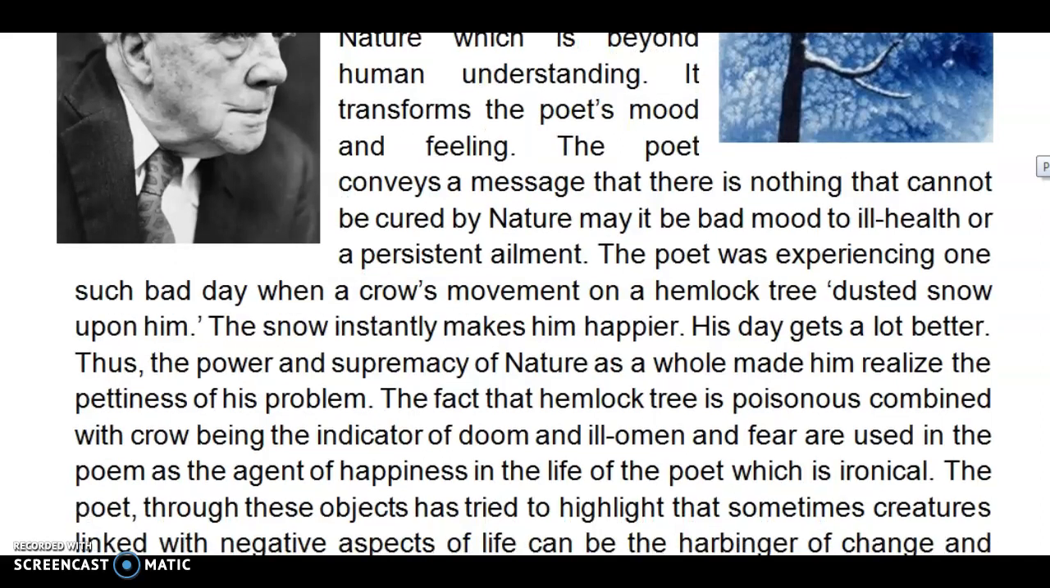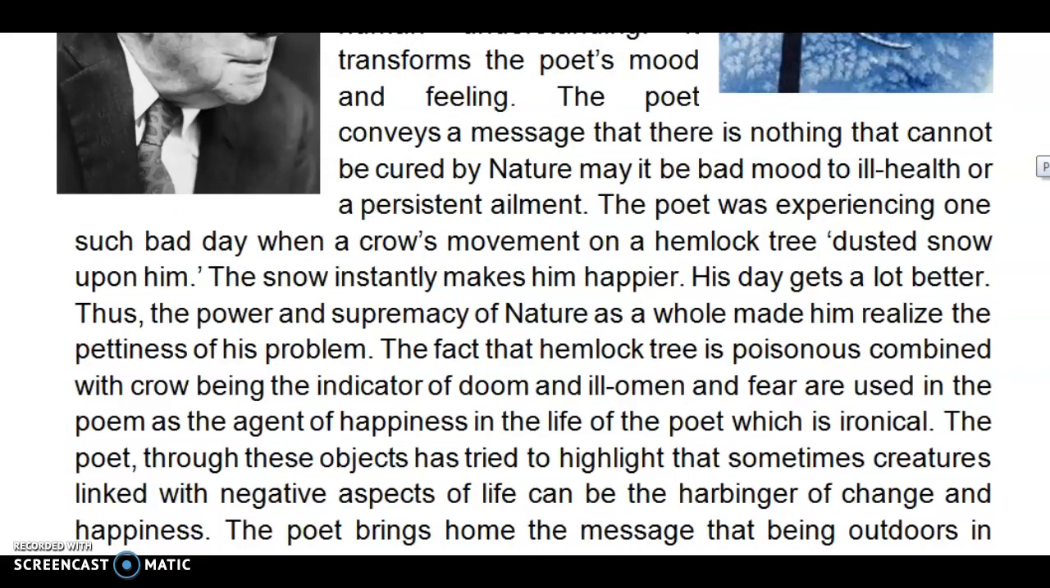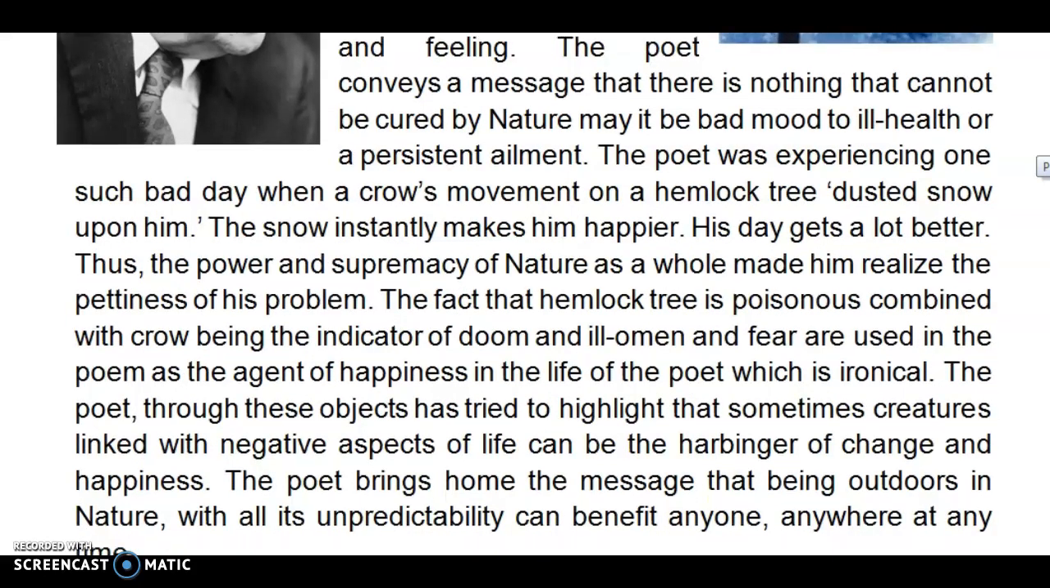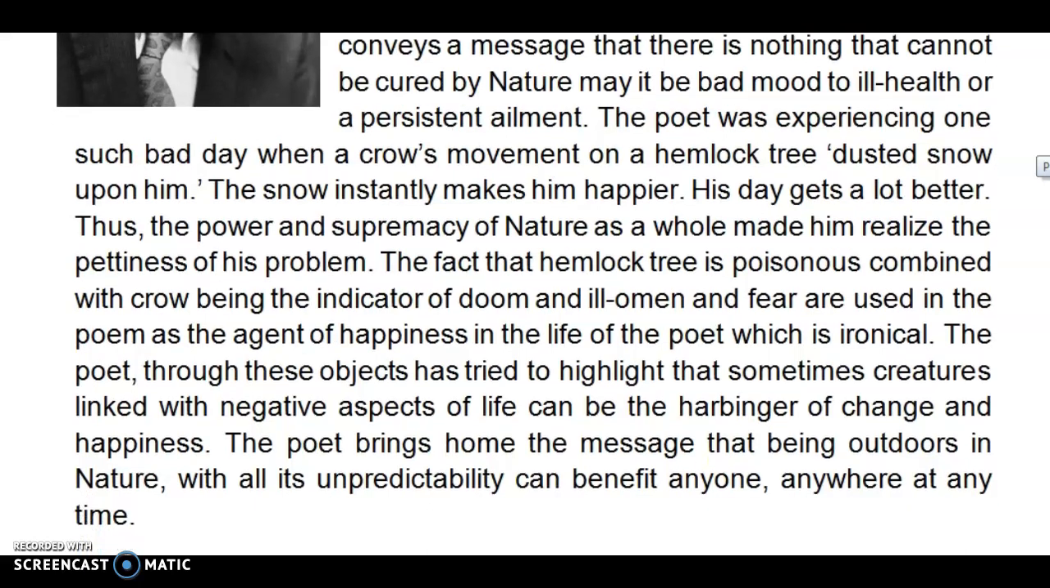The poet was experiencing one such bad day when a crow's movement on a hemlock tree dusted snow upon him. The snow instantly makes him happier. His day gets a lot better. Thus the power and the supremacy of nature as a whole made him realize the pettiness of his problem.